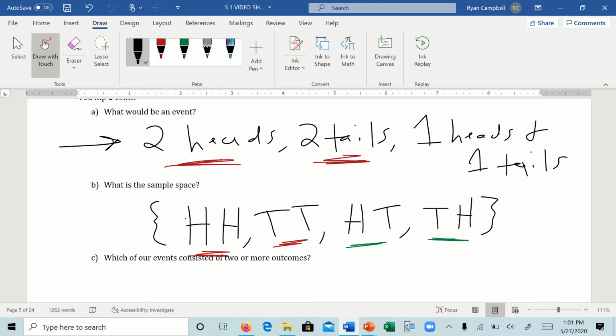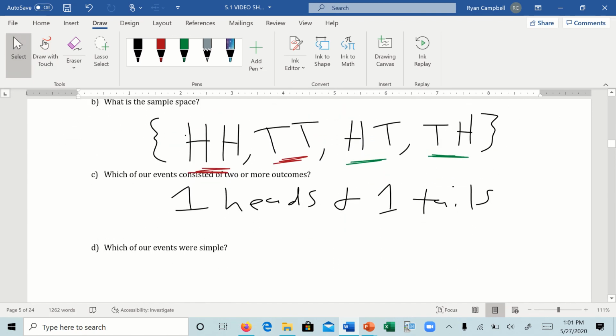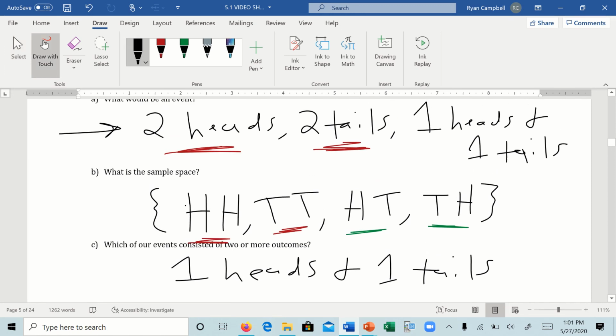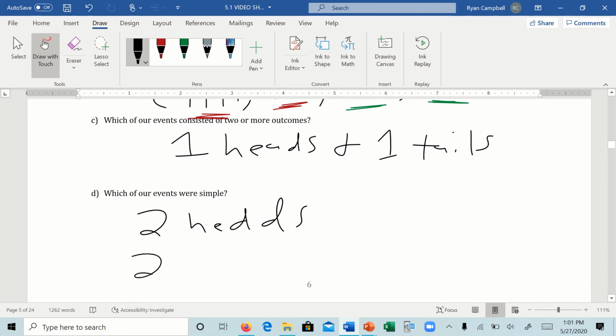So the one that has 2 or more outcomes is 1 heads and 1 tails. Which would mean, which of these are simple events? So remember, simple event means that it only has one outcome. Well, 2 heads only has one outcome, and 2 tails only has one outcome, right? There's only one way of getting 2 heads and one way of getting 2 tails. So 2 heads is simple, and 2 tails is simple.